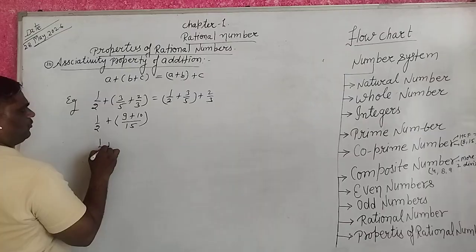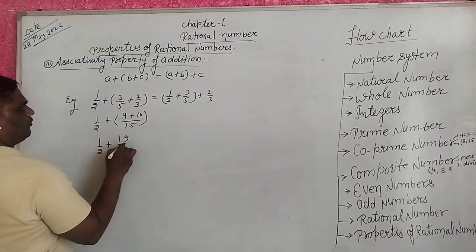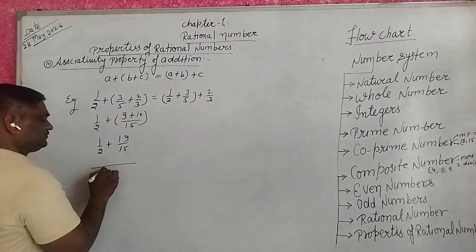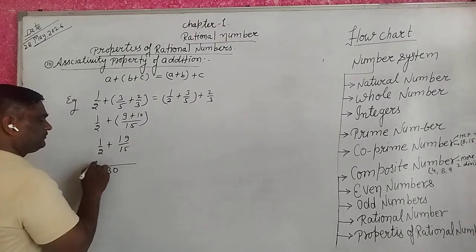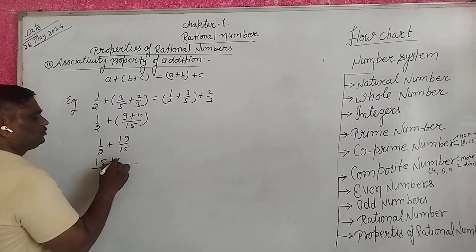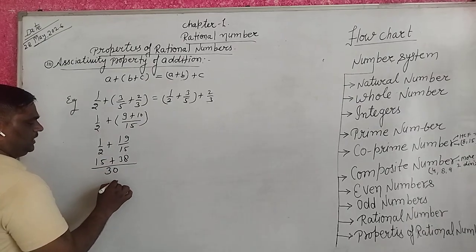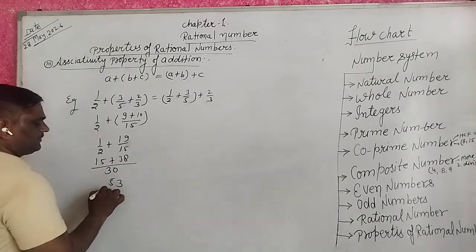Again we take LCM 30: 15 plus 38, that gives 45 upon 30.